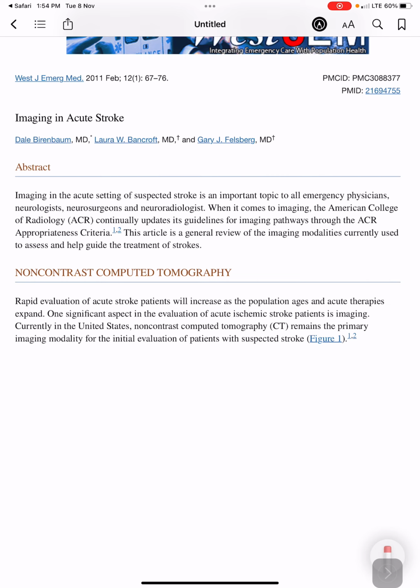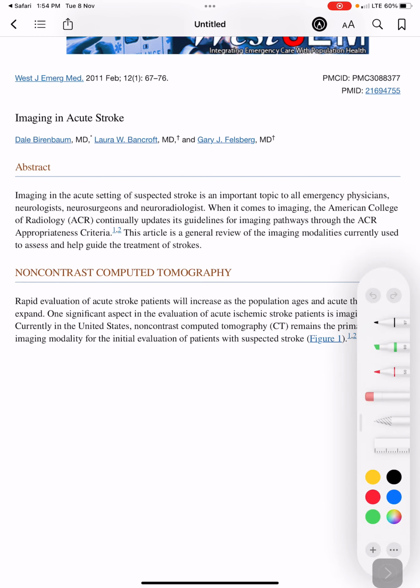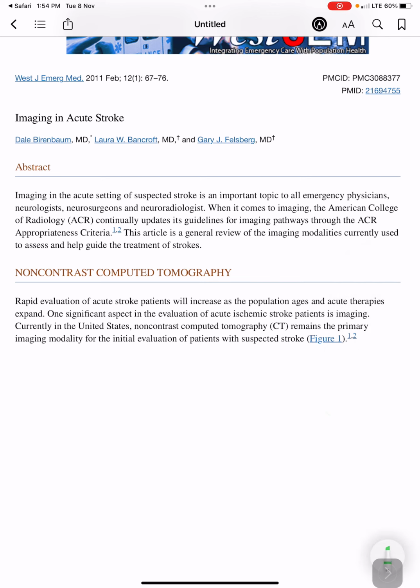Currently in the United States, non-contrast CT remains the primary imaging modality for initial evaluation of patients with suspected stroke.